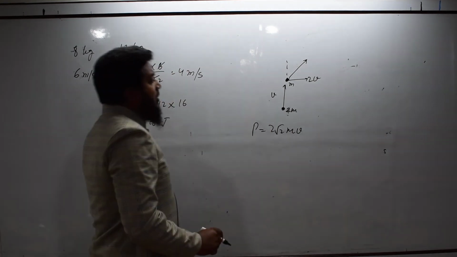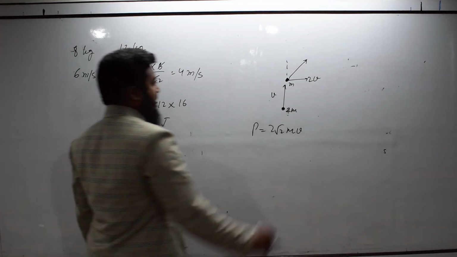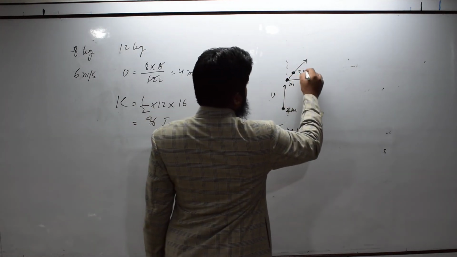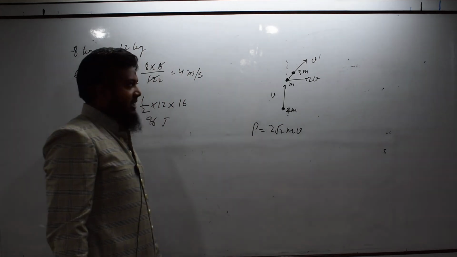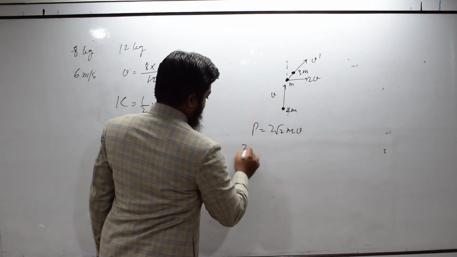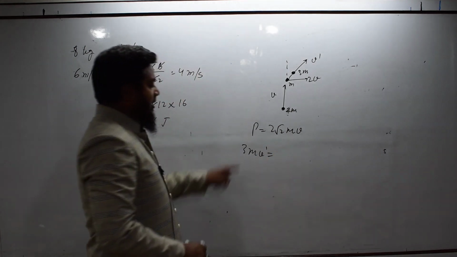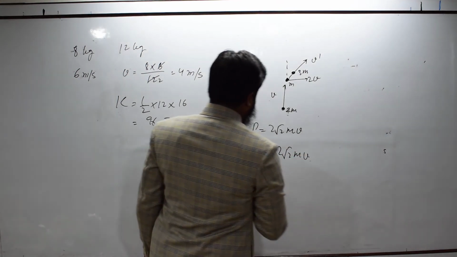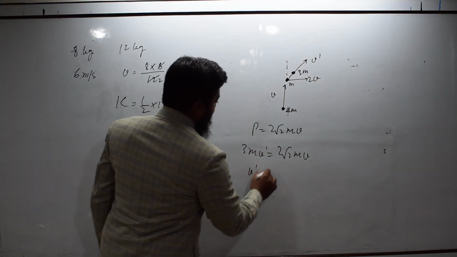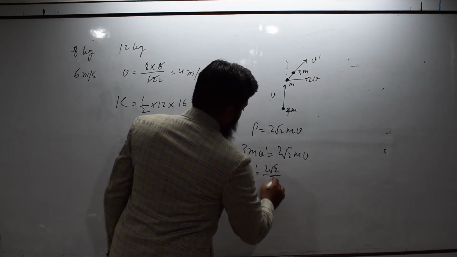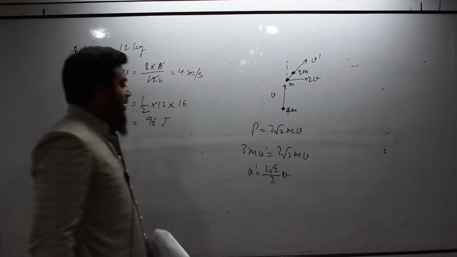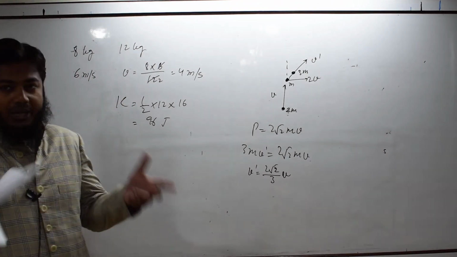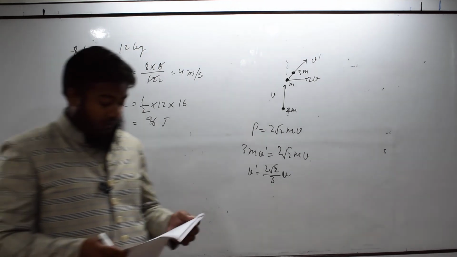Then we can calculate the common speed. Now, both are moving together. So, mass will become m plus 2m, 3m, and let us say speed is v dash. So, 3m v dash, the final momentum, should be equal to the initial momentum, 2 root 2 mv. Now, m gets cancelled and v dash is equal to 2 root 2 upon 3 into v. So, the speed of the combined mass is 2 root 2 upon 3 into v.